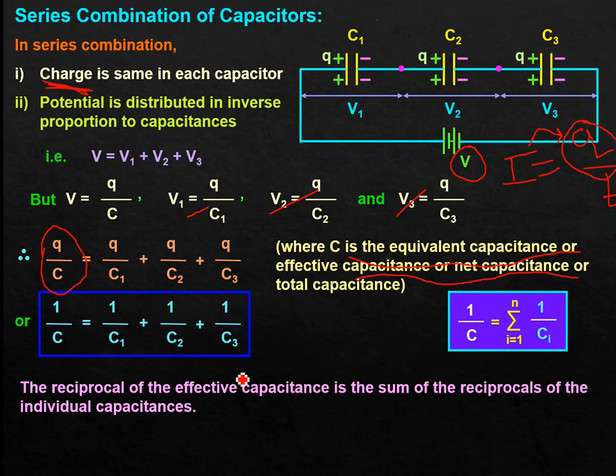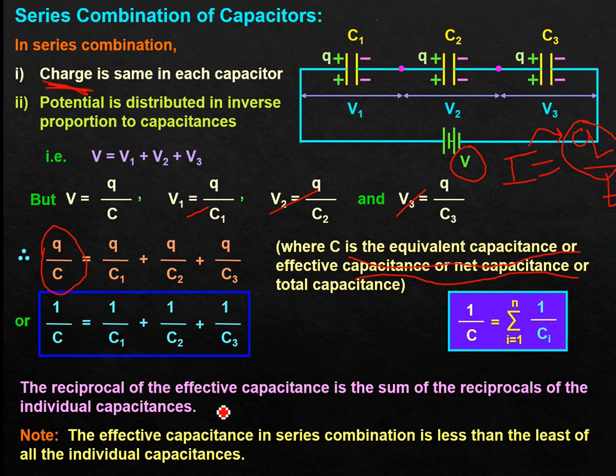Here we can easily say the effective capacitance in series combination will be even less than the minimum capacitor value, okay. So it will be less than the least of all the individual capacitances. Here the equivalent capacitance will be even lesser than the least capacitance value of the combination, okay.